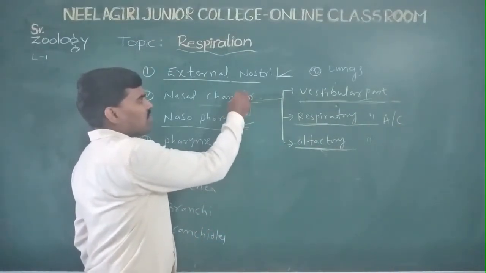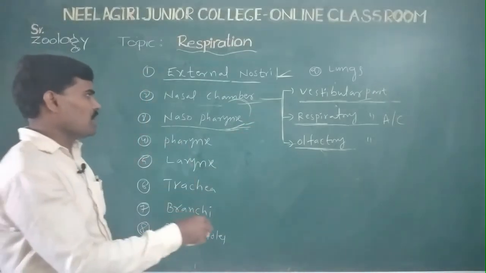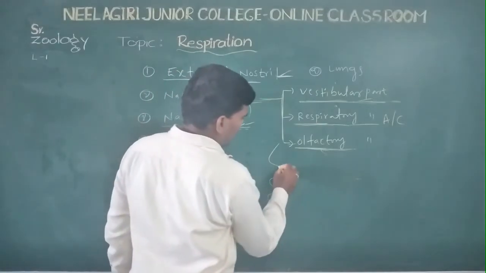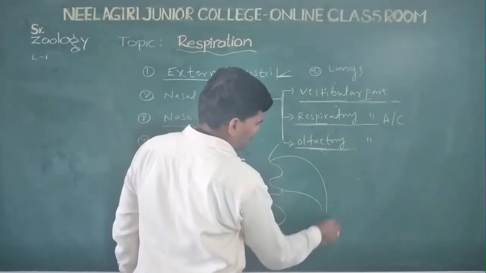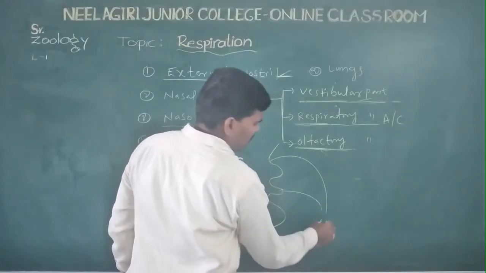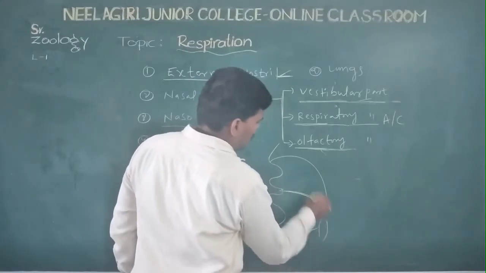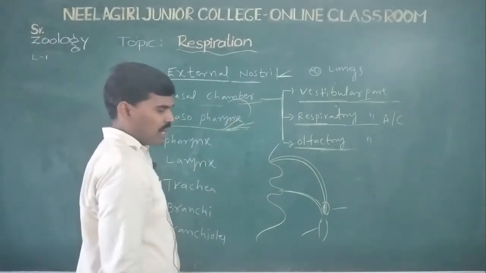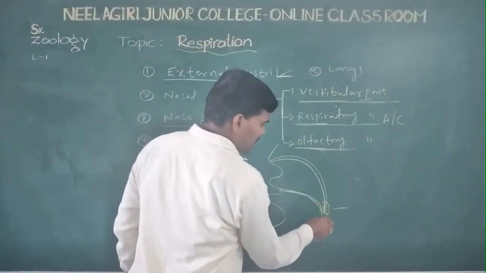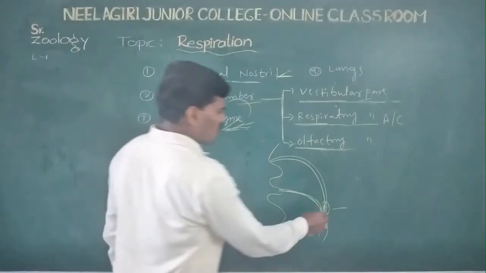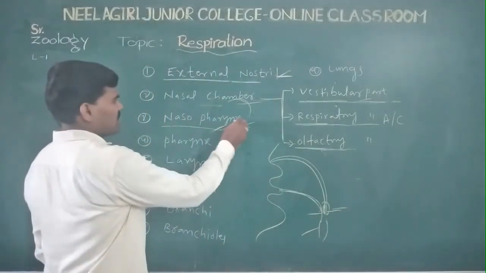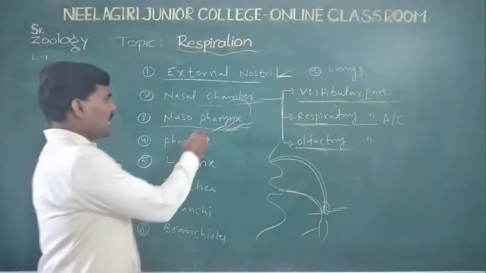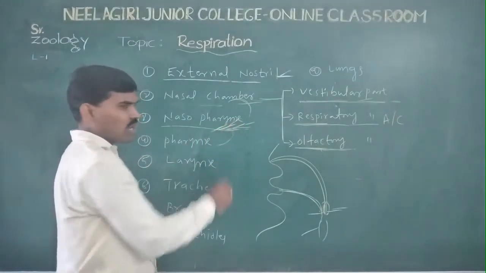Where is the junction part with the buccal cavity? The buccal cavity opens into the pharynx, and the nasal chambers open there too. Where the nasal chamber opens, this part is called the nasopharynx. Where the buccal cavity opens, this part is called the oropharynx. The nasopharynx opens into the pharynx part.